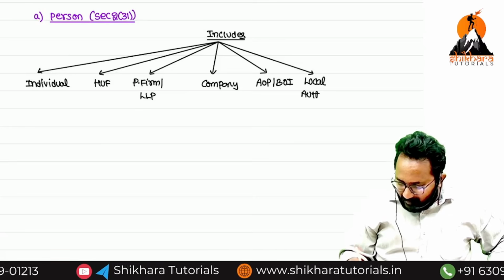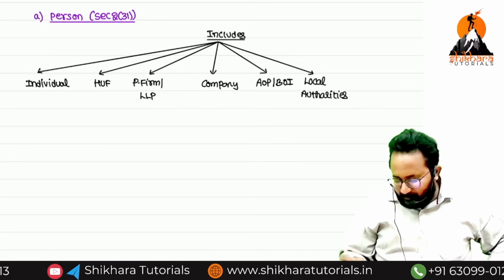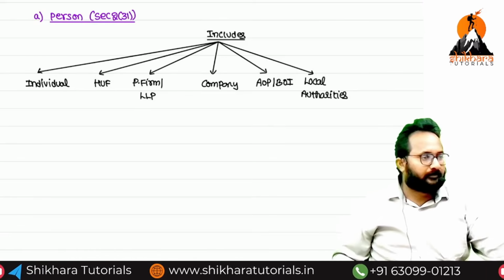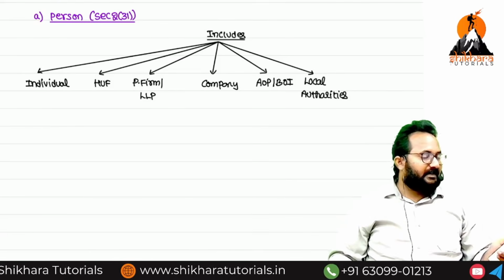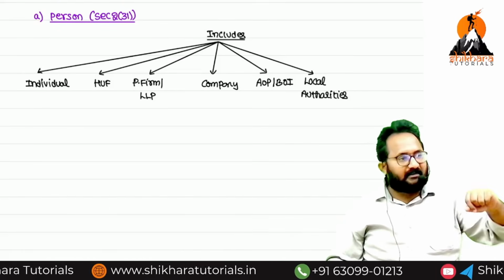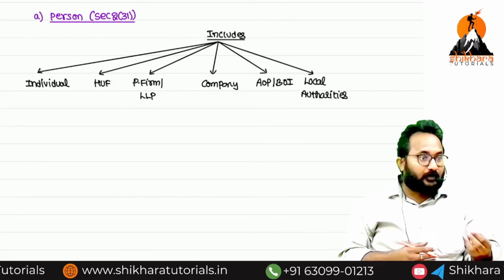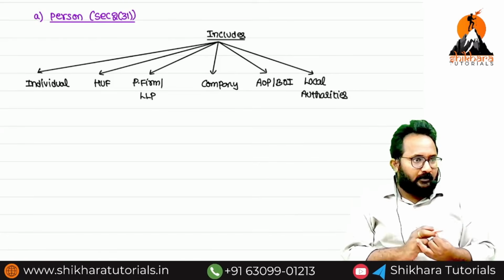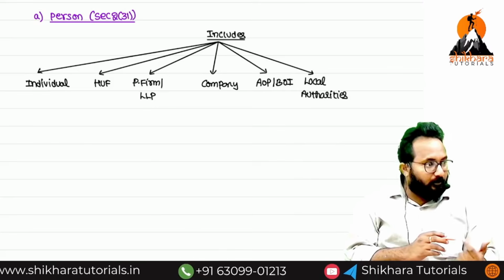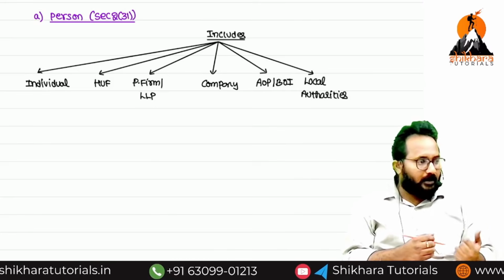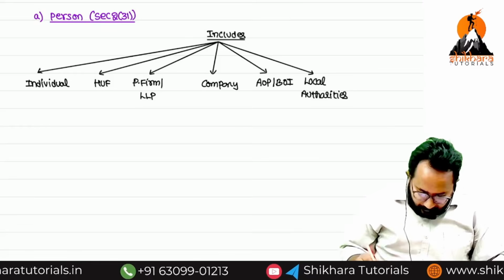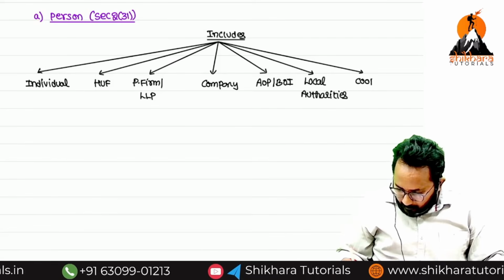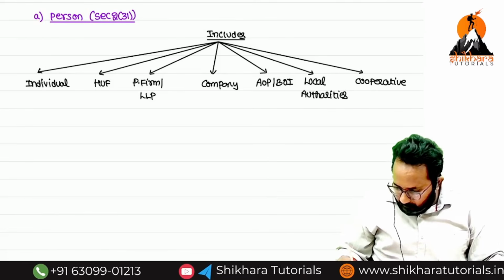Next, local authorities. Already I think you know local authorities. Local self-government, panchayats, municipalities, corporations. We discussed these at the starting of the taxation introduction. Local authorities means local self-governments, which include municipalities, panchayats and corporations. At village level, panchayats; at town level, municipality; at city level, corporation. Now, next, cooperative society. What is that? Cooperative societies.